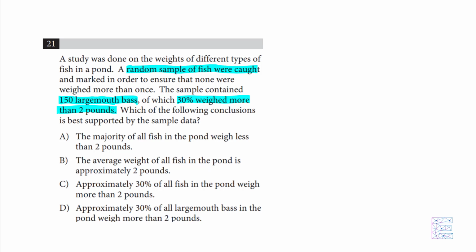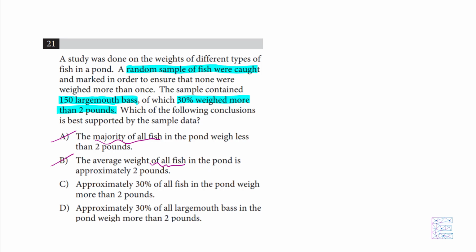Choice A says, the majority of all fish in the pond weigh less than 2 pounds. We can't talk about all fish. There was no information on that. That's overly generalizing, so no. B: the average weight of all fish in the pond is approximately 2 pounds. Again, overly generalizing. We didn't hear anything about all fish, so B is out.